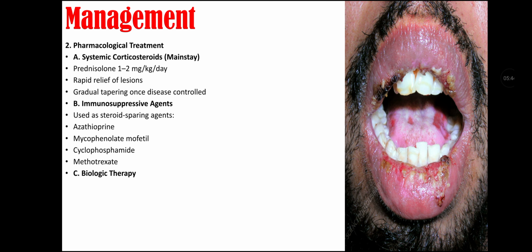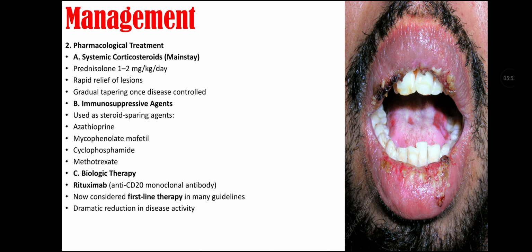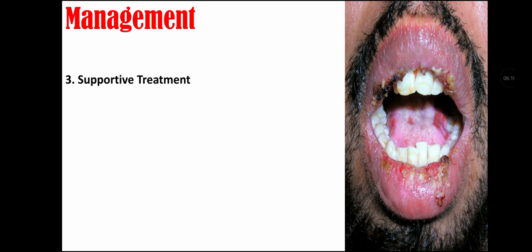We can also give biological therapy that includes rituximab, that is an anti-CD20 monoclonal antibody, and it is now considered first-line therapy in many guidelines. There is dramatic reduction in disease activity with this biological therapy. We can also give adjunctive therapies that include intravenous immunoglobulin and plasmapheresis, that is for severe refractory cases.